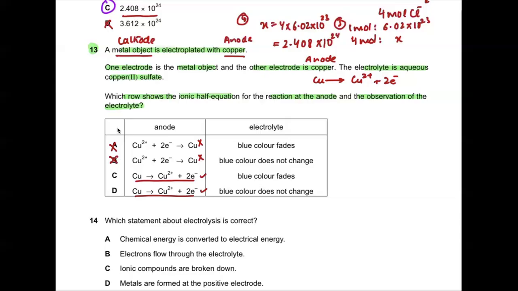Yes. Now think about the observation at the electrode. The copper ions are entering the solution, and at the cathode, where there is a metal object, the copper ions gain electrons, turn into copper metal and start depositing. As a result, electroplating occurs. So copper ions enter the solution and copper ions go out of the solution, so there is actually no change in the color. The blue color fades is considered wrong, which makes C wrong. And the correct answer is D. Is this clear?